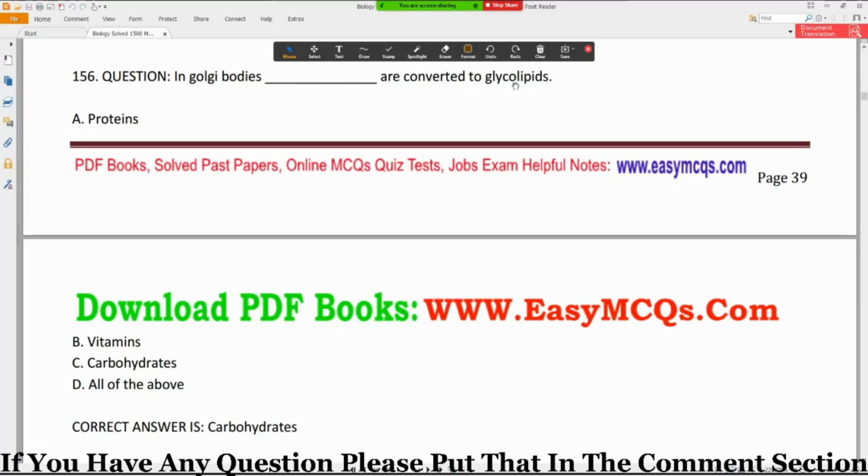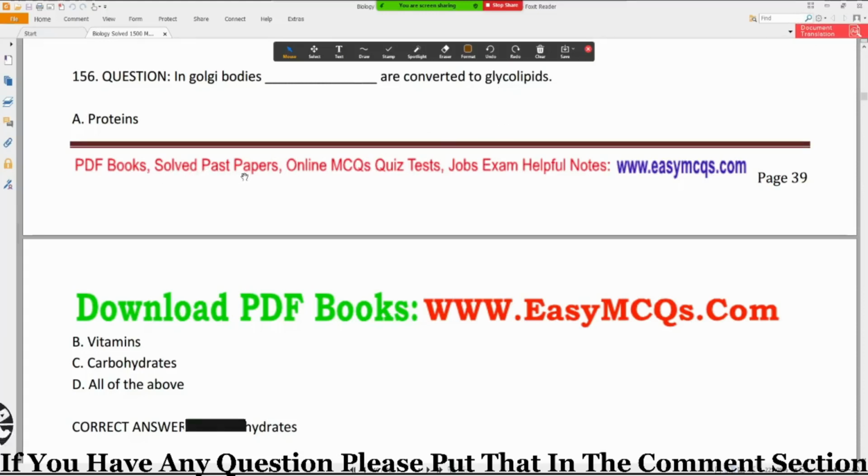So they are composed of lipid and carbohydrate. This is a conjugate structure which is composed of 2 macromolecules. So carbohydrates are converted to glycolipid in Golgi bodies.